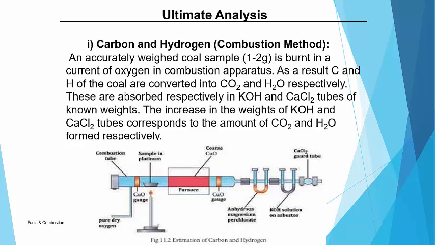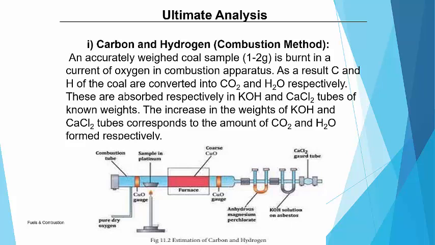What is the basic principle used in this method? As carbon and hydrogen are both combustible, we take some weighed quantity of coal sample and carry out its combustion. If carbon is present, it converts to CO2, and if hydrogen is present, it converts to water.